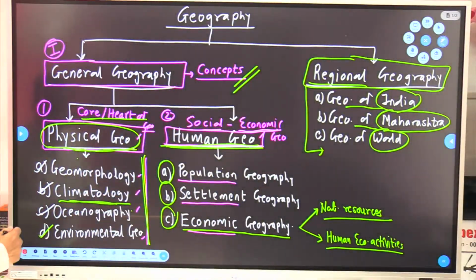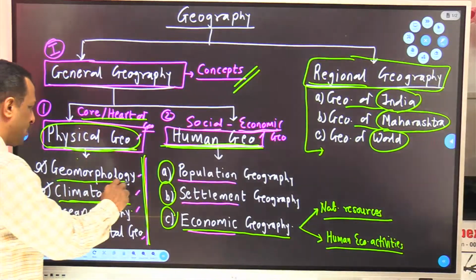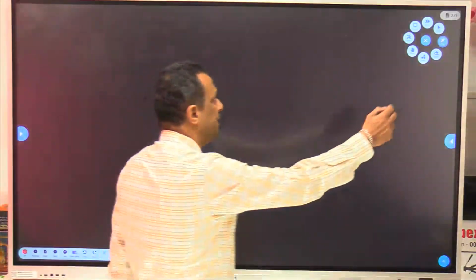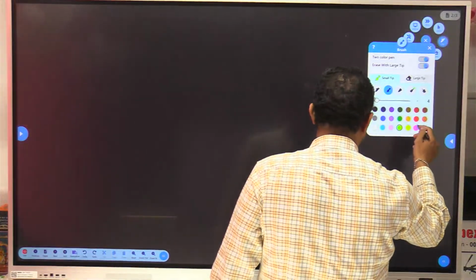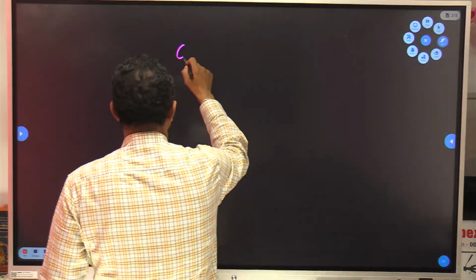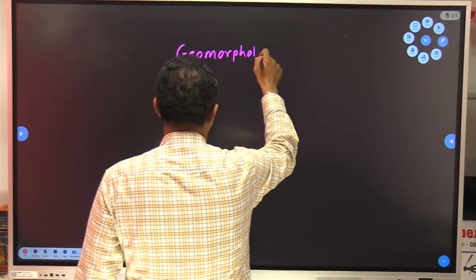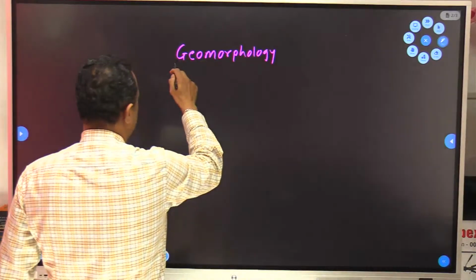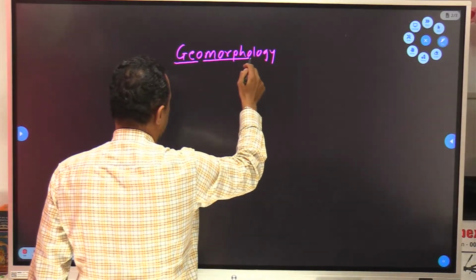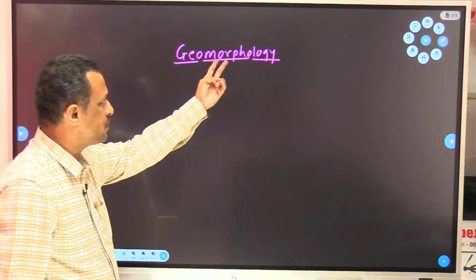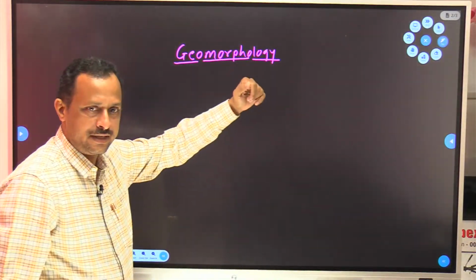The first component, geomorphology. What is this geomorphology? Do you have any idea? Geo, earth; morphos, structure; logy, science.